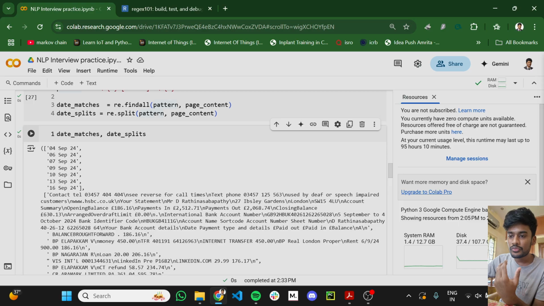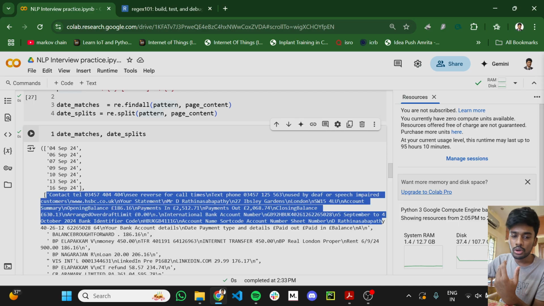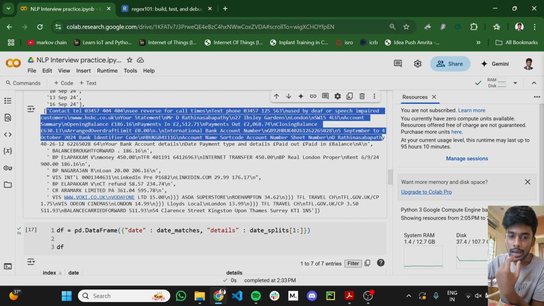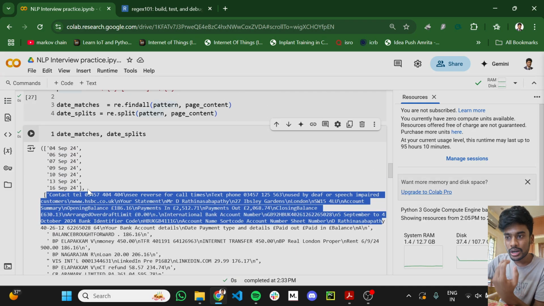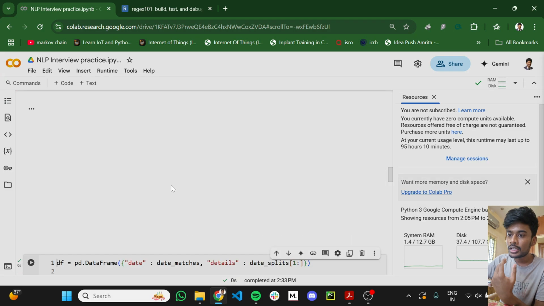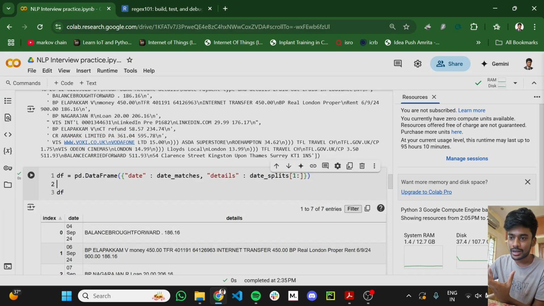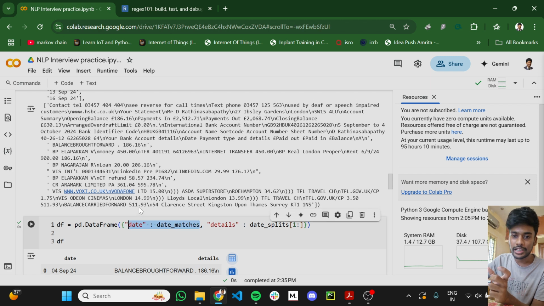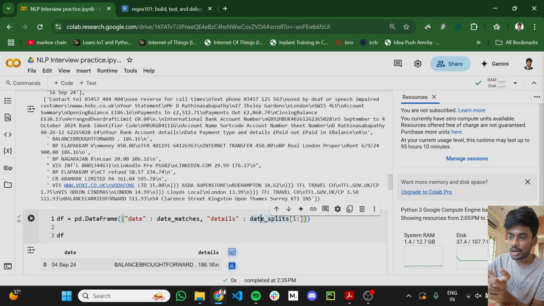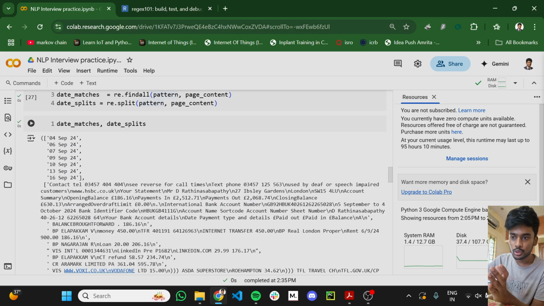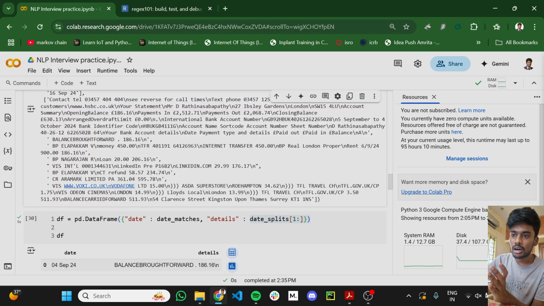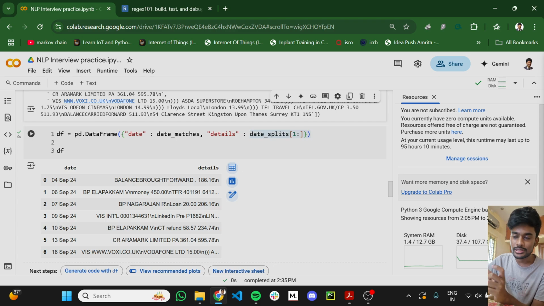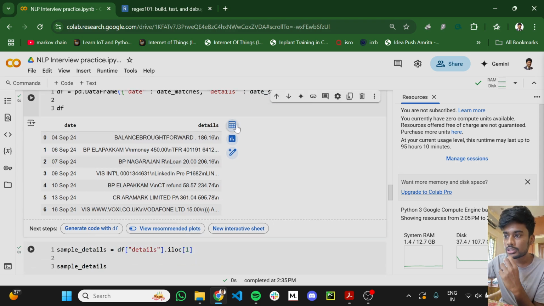If we eliminate the first element alone and match these two lists, it will correspond to the transactions that happened on that date. So I created a data frame for better clarity. The first column is the dates matched, and the second column is the date splits list except the first element. I've sliced it, so it looks something like this.